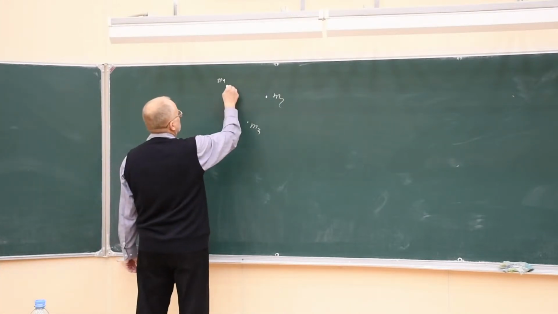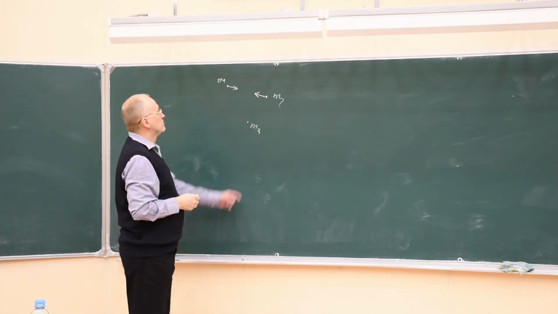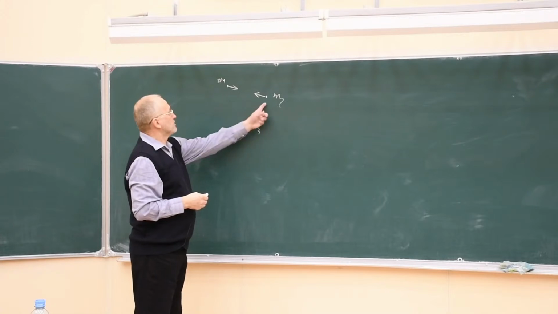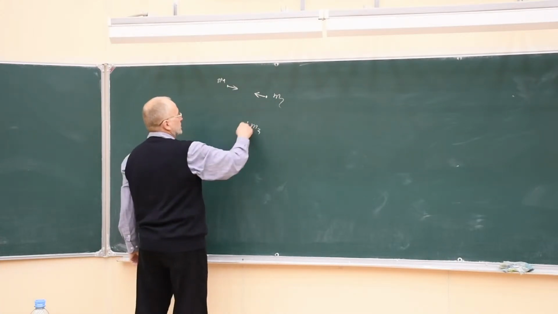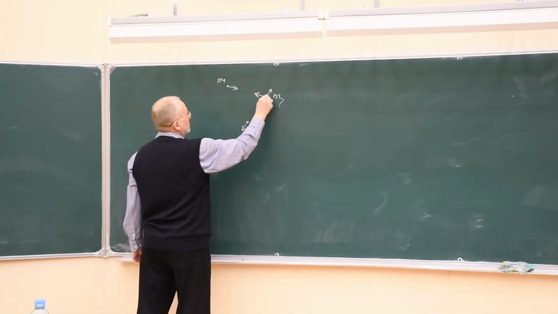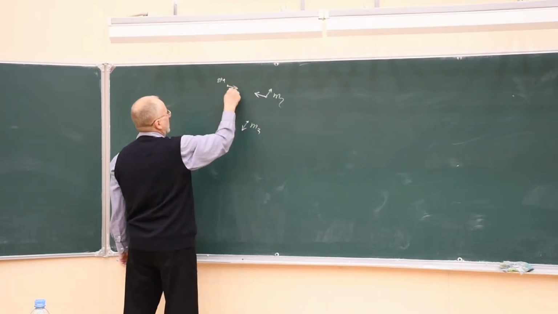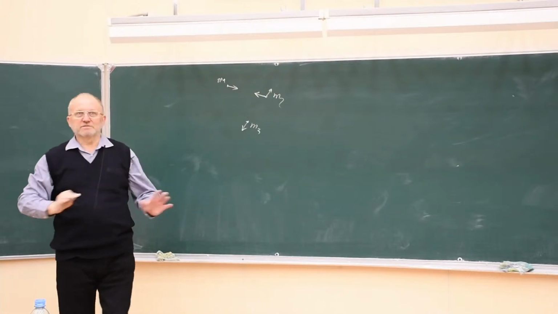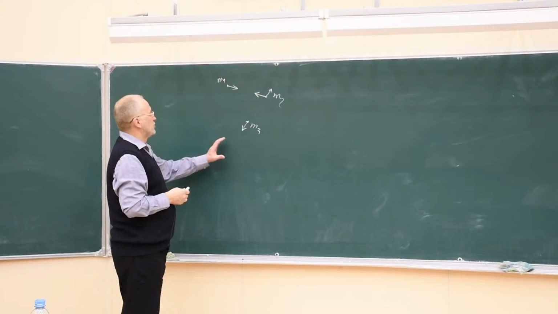So there may be forces of interaction which are directed along the same line and opposite in direction. And also these particles may interact, not necessarily attracting each other, this may be a repulsion. And these particles may interact and may not interact. It doesn't matter. So we consider a general case.